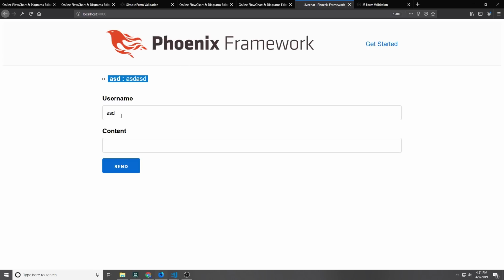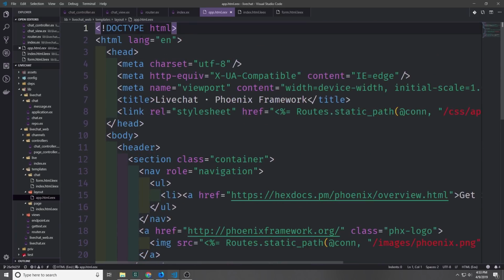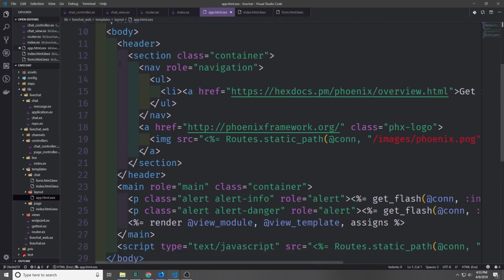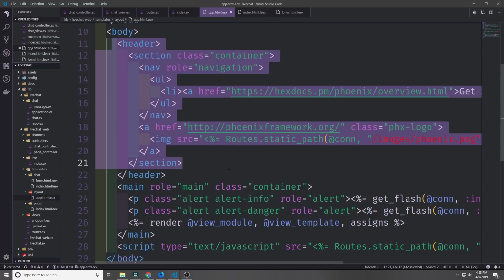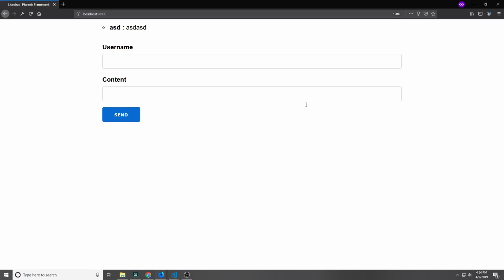Now notice, of course, that the chat box isn't styled like it was in the beginning of this video. And we also have the Phoenix framework boilerplate at the top. So let's go ahead and get rid of all that and add some styling to our chat box. So to get rid of all of the boilerplate, let's just come in here and grab all of this header stuff and remove it. And now you can see the Phoenix image has disappeared from our application.